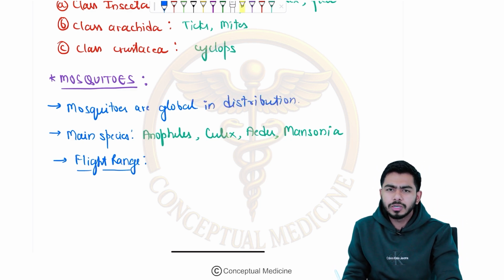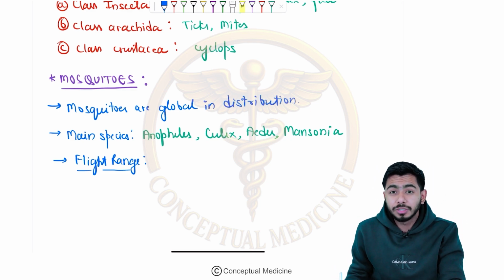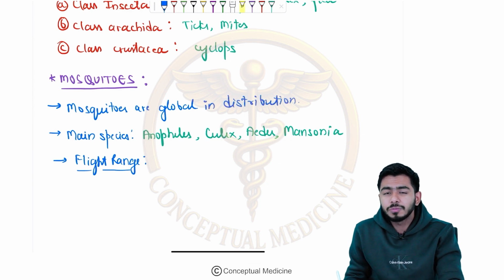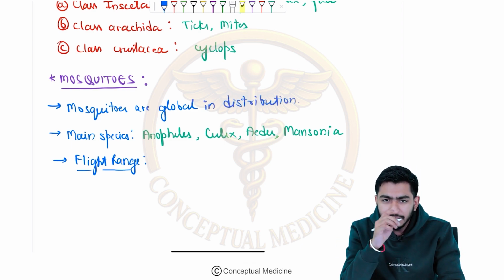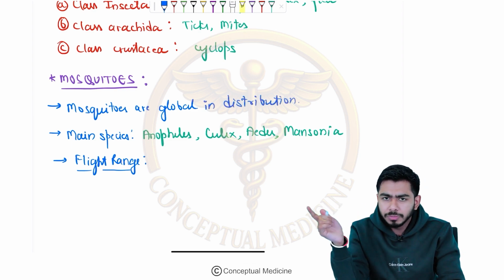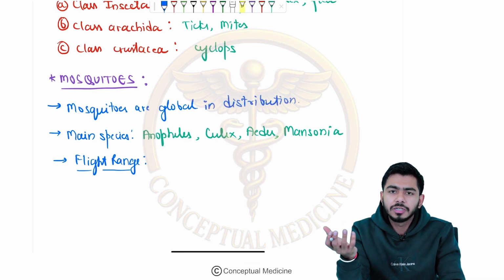Flight range of the mosquito, guys, it is almost around 11 kilometers. Can you imagine? For most of the species of the mosquito, they can fly and cover a distance of about 11 kilometers. Most of the species, I am saying, except Aedes mosquito, and that's how the question comes. Aedes mosquito has a flight range of how many meters? It is just in meters. It is 100 meters only, guys.